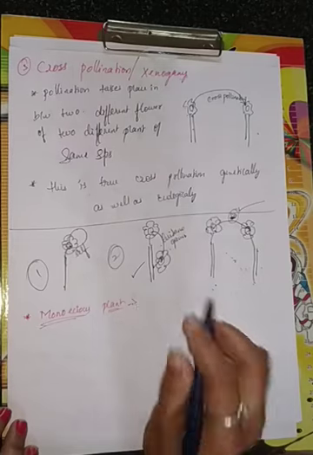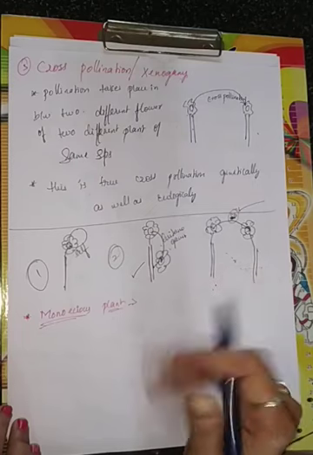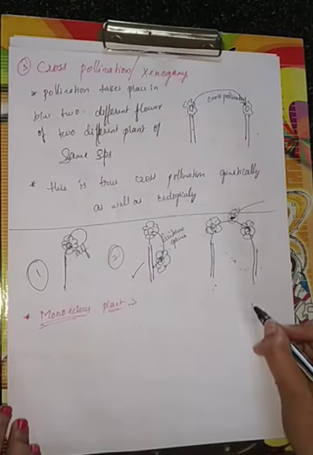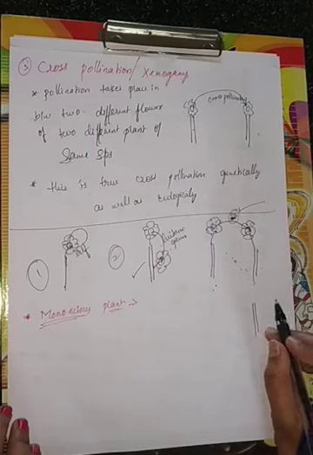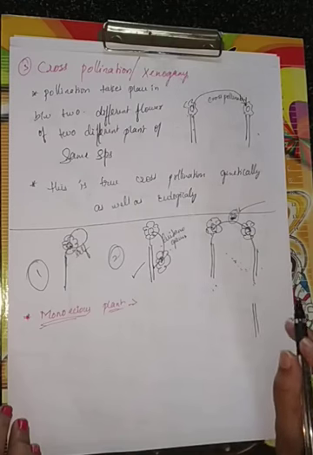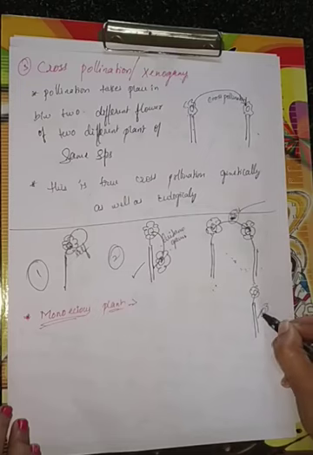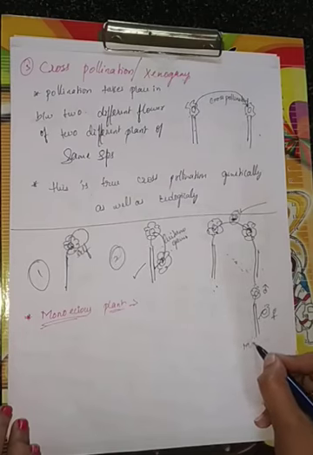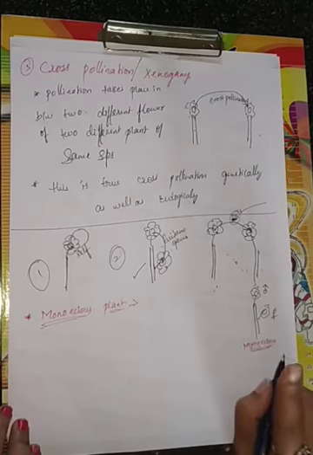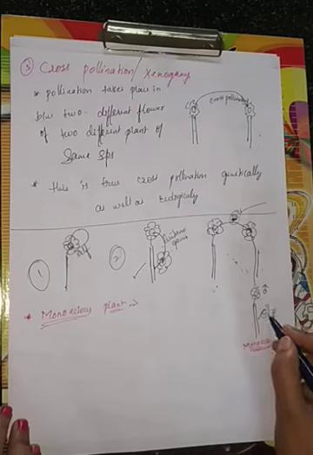If both the male and female flowers are present on the same plant, but the flowers are unisexual, this is one flower, this is one more flower. If I say this is a male flower and this is a female flower, then it is called what? Monoecious. Mono means one. In a monoecious plant, only one plant is having both kinds of flowers.